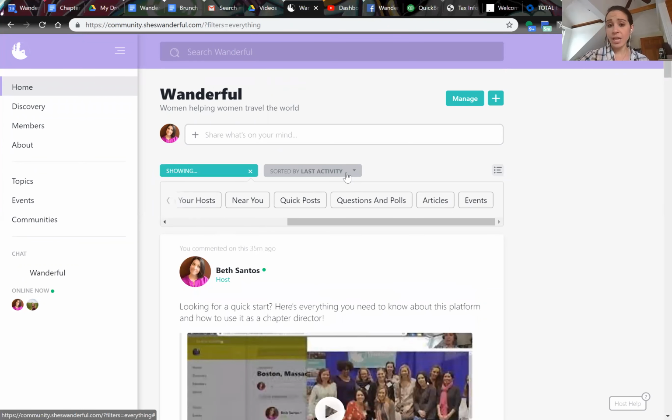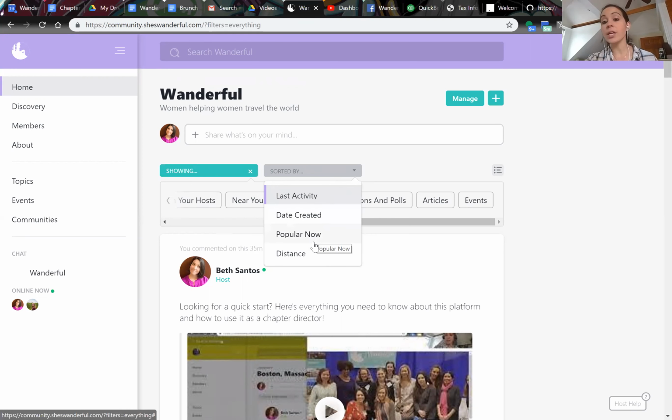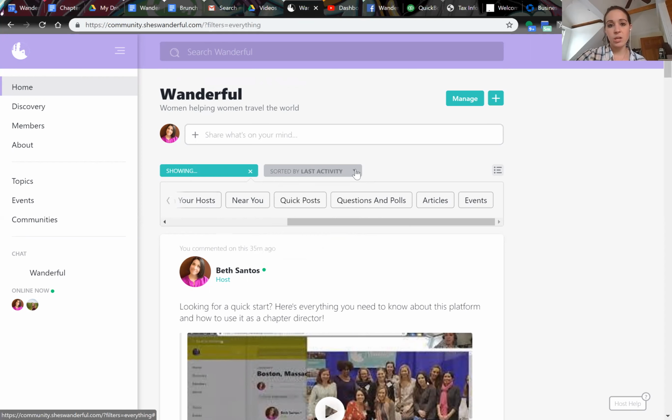And you can also sort that stuff. So right now we're sorted by last activity, but you can also sort by the date something was created, or what's popular now, or even what's closest to you in terms of where that stuff's being posted.